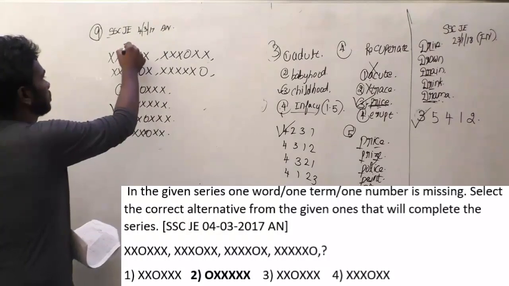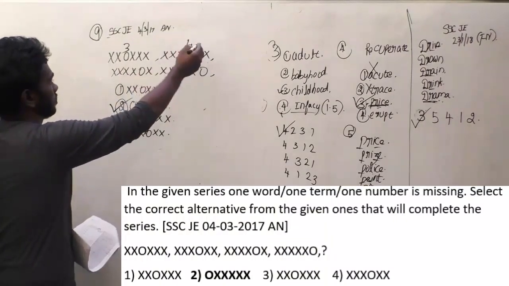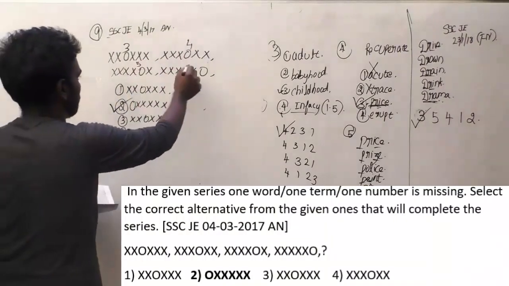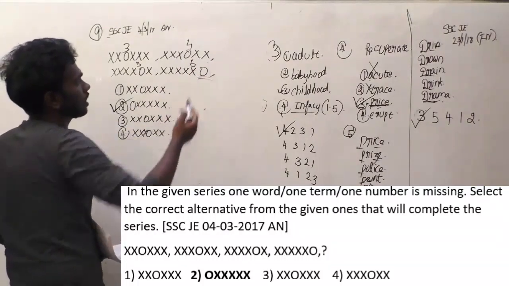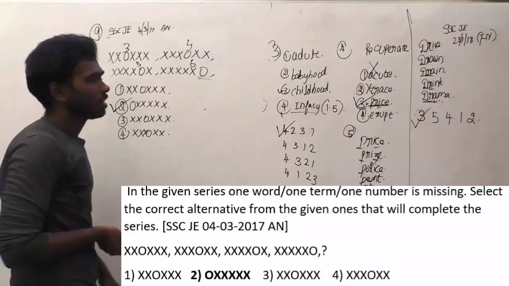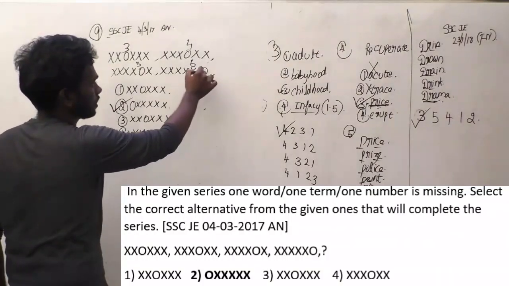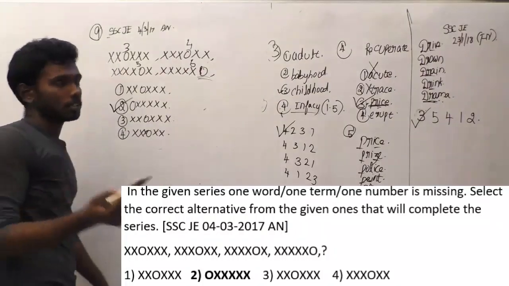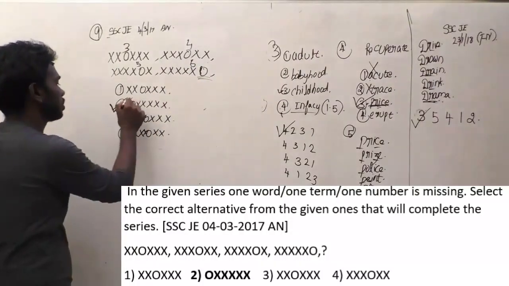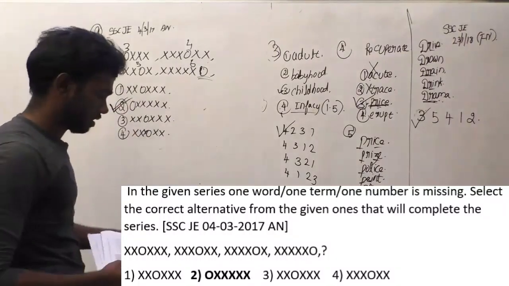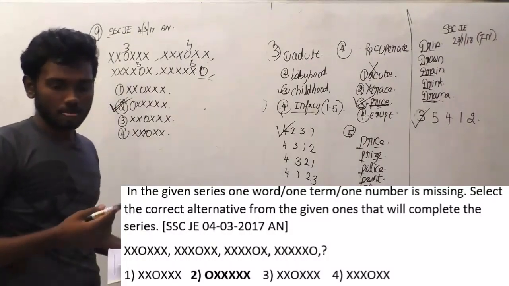In this it is in the 3rd position, 4th position, 5th position, 6th position, and you may ask, this is the last position sir, how can I write the question? But when the O comes in the last position, or any letter comes in the last position, the next one will come to the first again. So this will be the answer option, and that's it guys. It's a very simple question, isn't it?